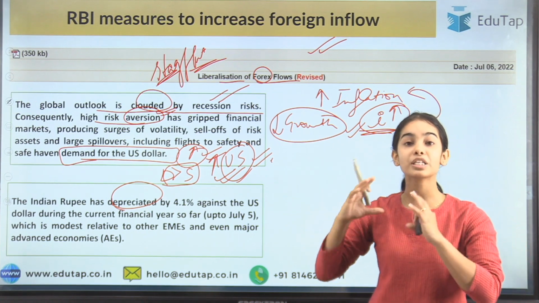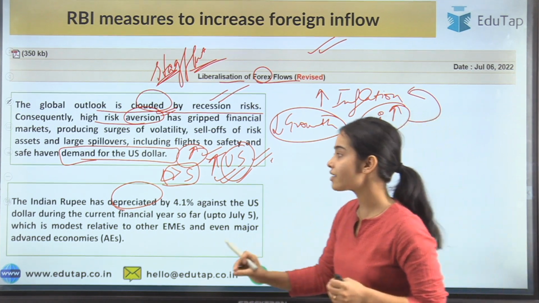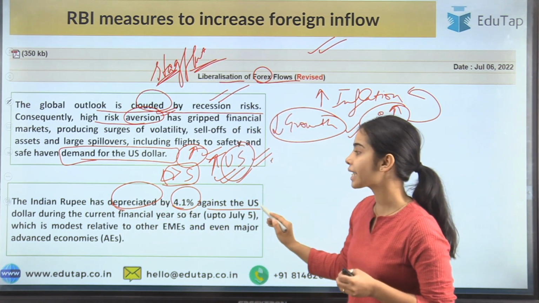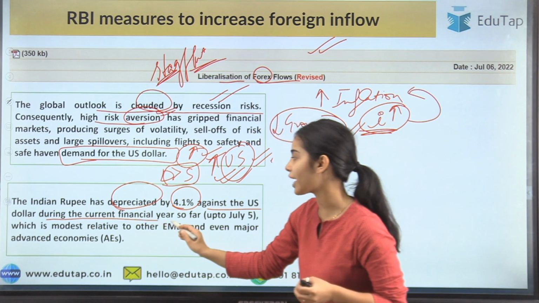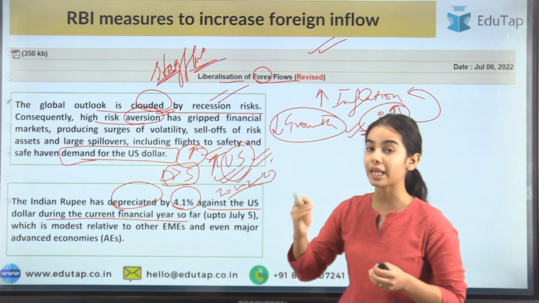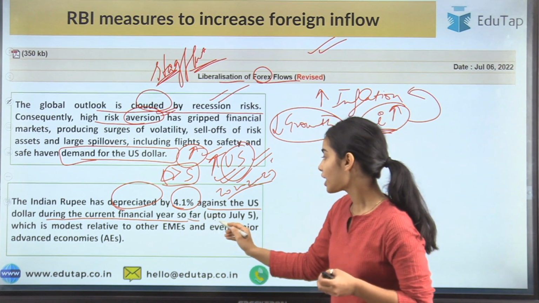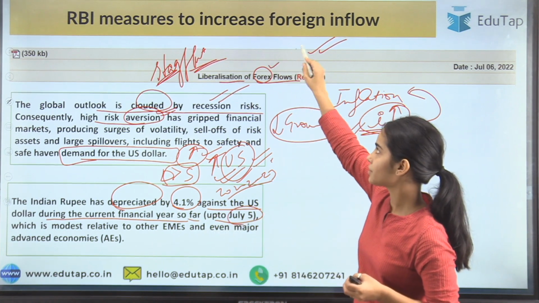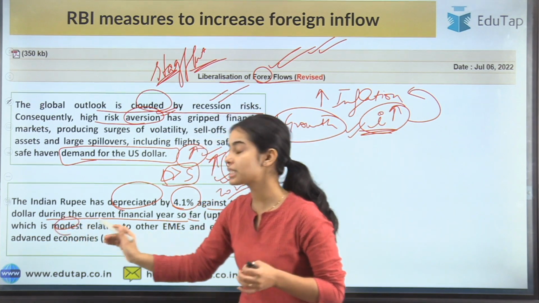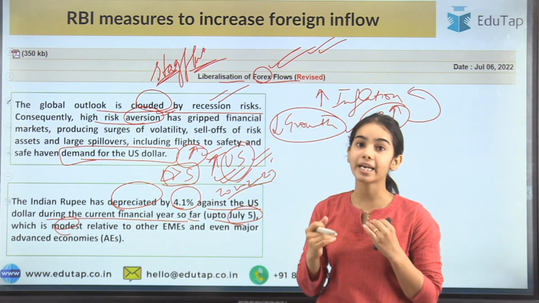The US dollar is becoming stronger and stronger, and we have seen that the Indian rupee has depreciated by 4.1% against the US dollar during the current financial year, that is 2022-23, that started from April 2022, so far up to July 5th, as per this article by the Reserve Bank of India, which is modest, which is still not as bad as we think.